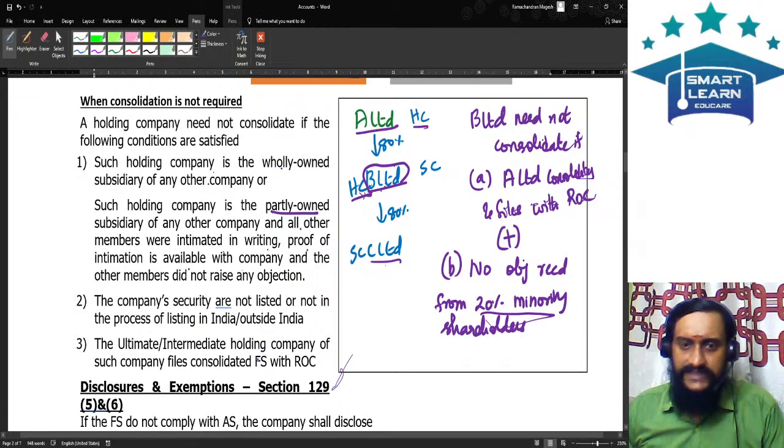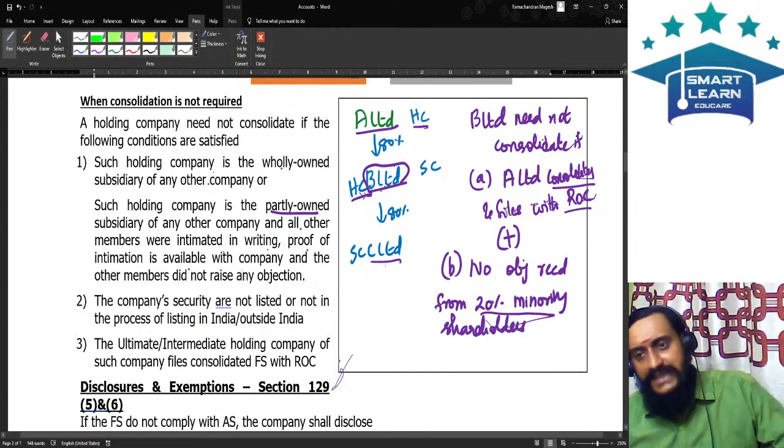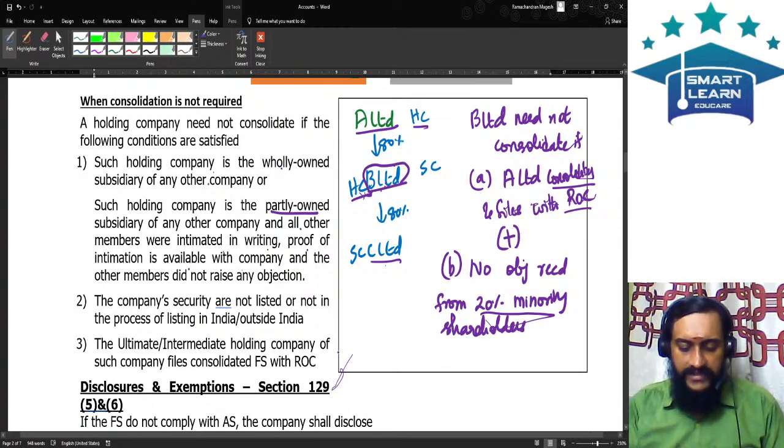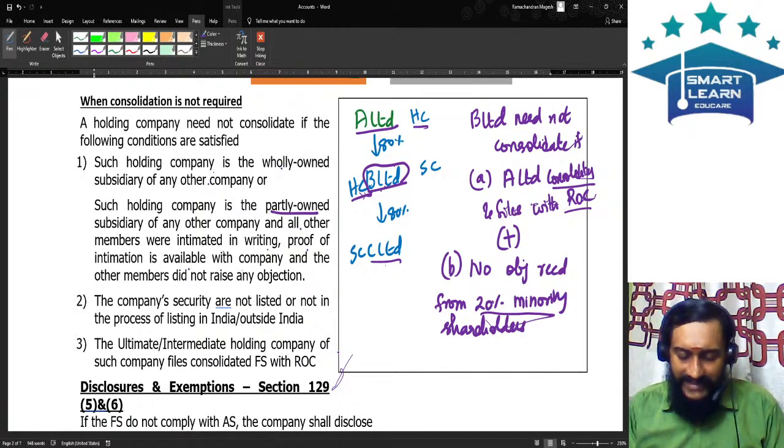So what is the essence of the discussion? The essence of the discussion is that if the ultimate holding company is going to consolidate, and not only that it consolidates, it is filing the requisite forms with ROC here in India, then the intermediate holding company need not consolidate.